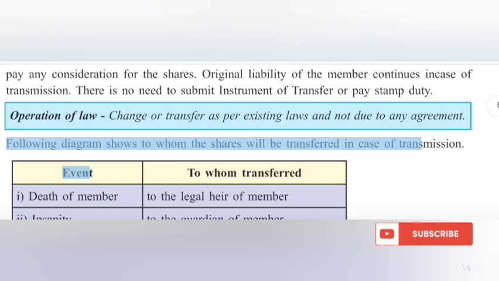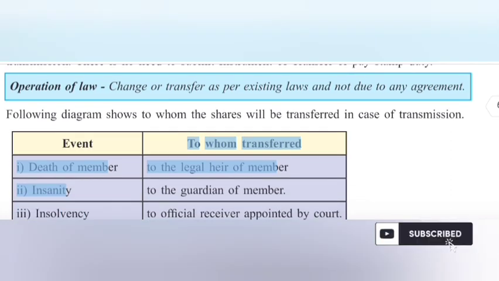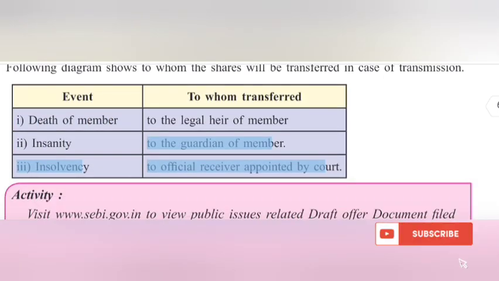The following diagram shows to whom the shares will be transferred in case of transmission. Event, to whom transferred. I. Death of member: to the legal heir of the member. II. Insanity: to the guardian of the member. III. Insolvency: to the official receiver appointed by the court.